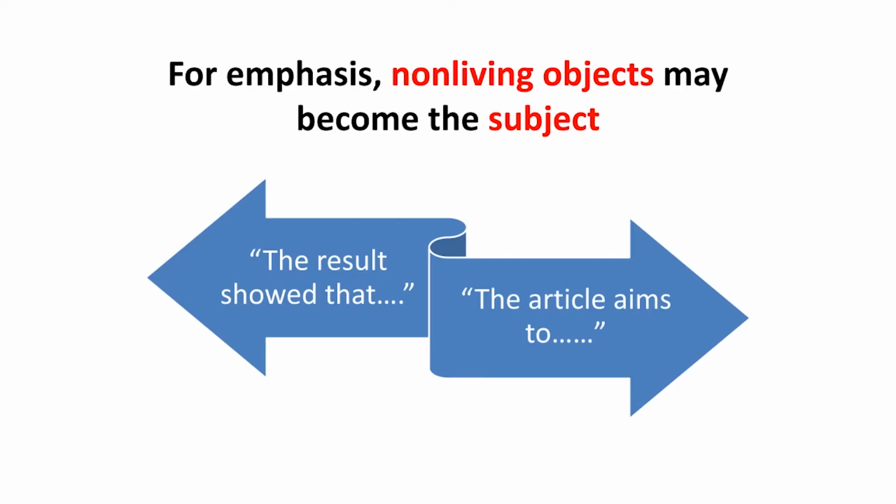The result or the article is being used as a subject. However, they are non-living things. But that's why I was mentioning that you must be precise. Rather than accuracy, preciseness is required. So, you can use a non-living object as a subject in academic writing. Grammatically it may be somewhat wrong or awkward, but it is okay in academic writing.